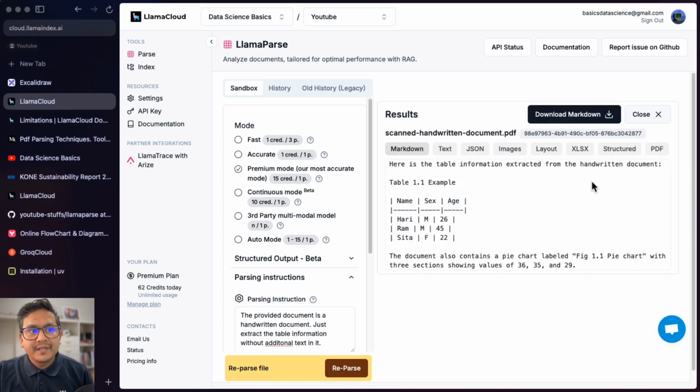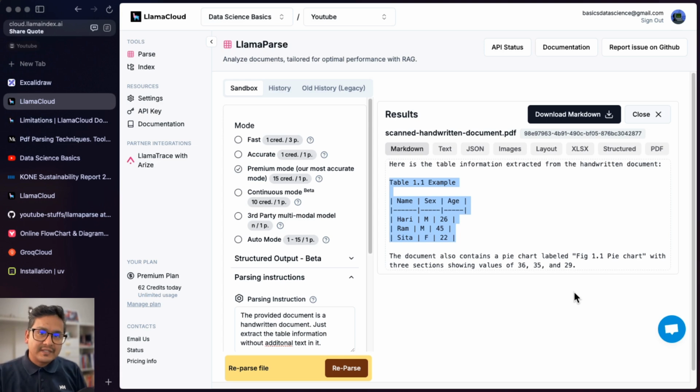So you can see here, it says here is the table information extracted from the handwritten document. This is the table we want to extract. The document also contains a pie chart with 3 sections, meaning that it extracted what we want. There is no other text from that. This is where the parsing instructions come in handy.